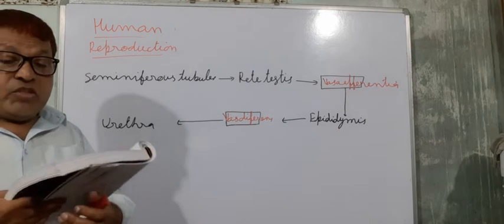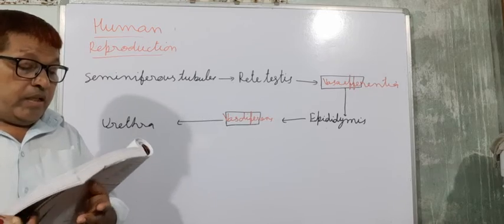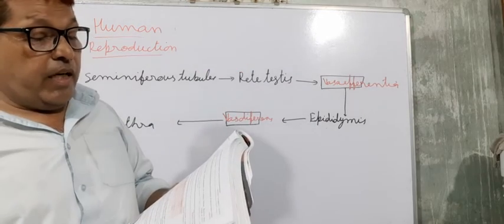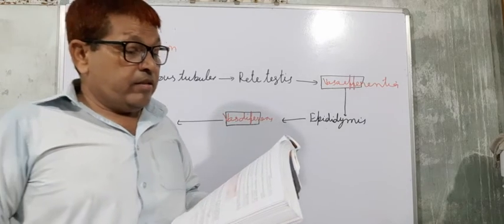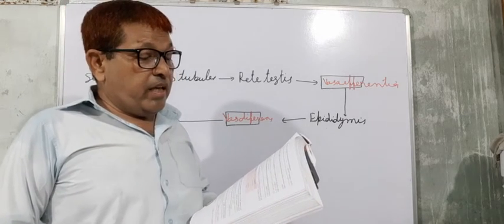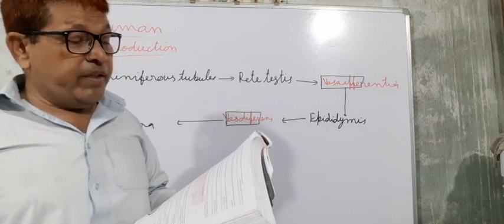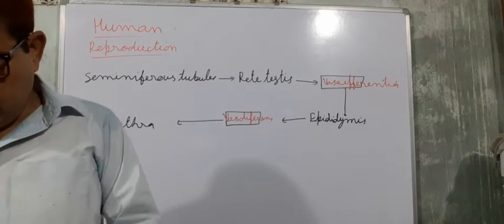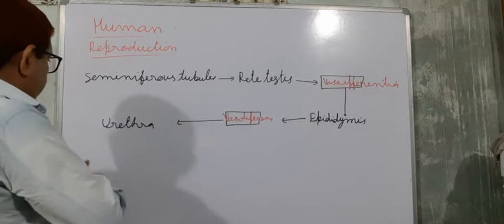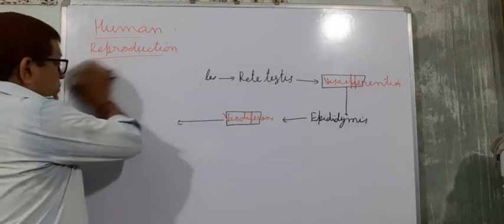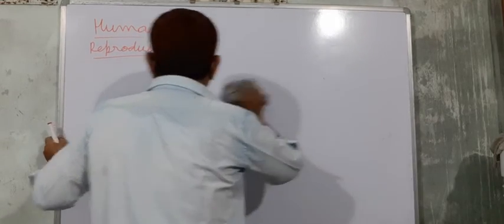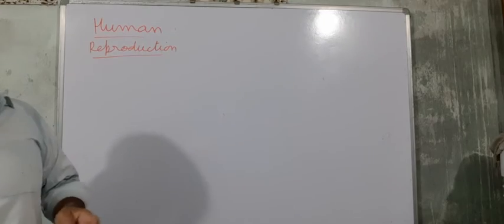So more questions. Female reproductive organs and associated functions are given below in column A and column B. Fill in the blank boxes. It is also given here.